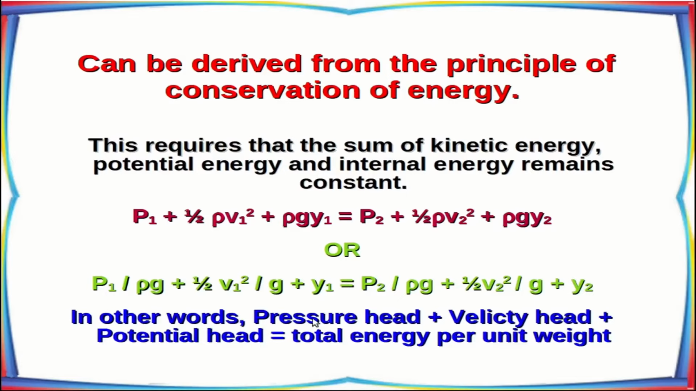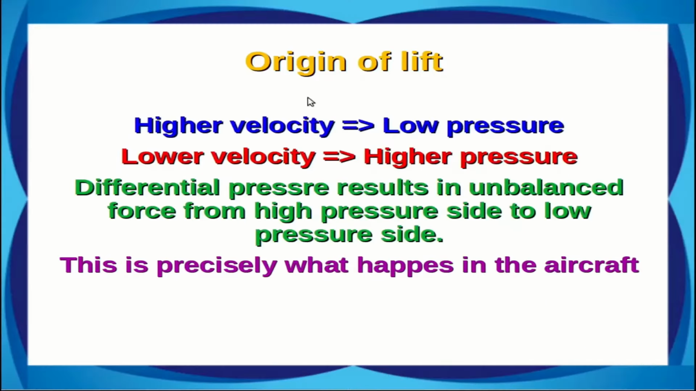In other words, pressure head plus velocity head plus potential head, that is equal to the total energy per unit weight. So all the terms here have dimensions of a distance or length. So that is why each term is known as a head. So this is the pressure head, this is the velocity head, and this is the potential head. So the sum of these quantities is equal to the sum of the same quantities at the other end of the fluid section. So from this it follows that if there is a portion with a higher velocity, that will correspond to a low pressure, and vice versa. That means a portion with a lower velocity will correspond to a higher pressure.